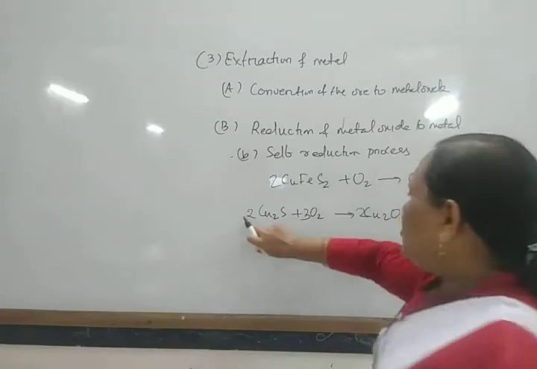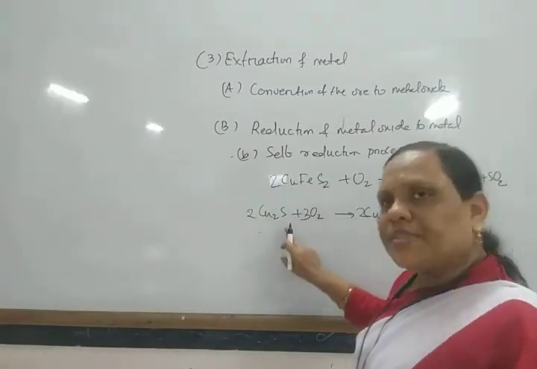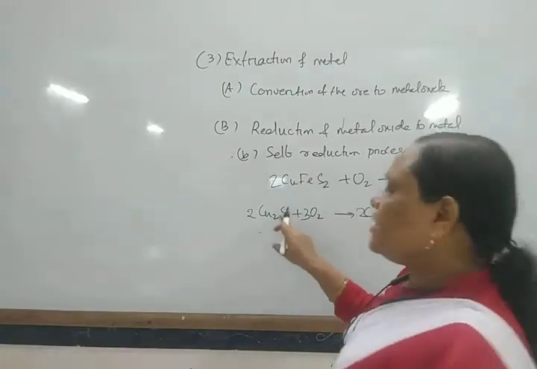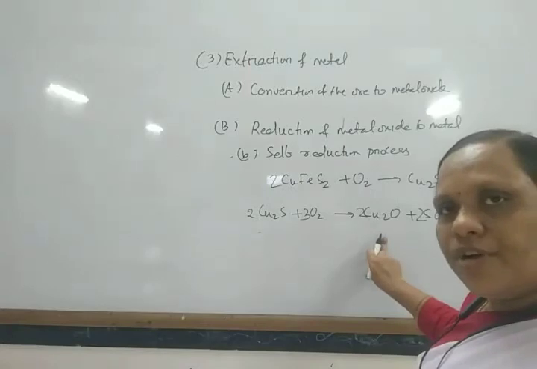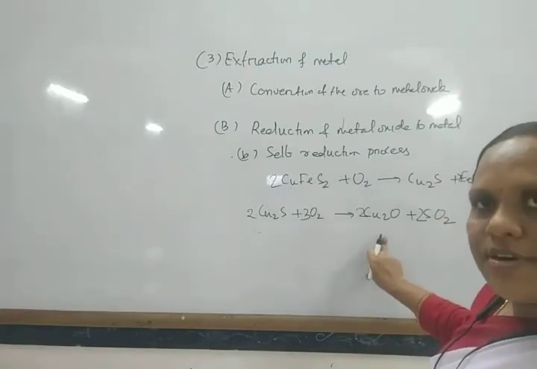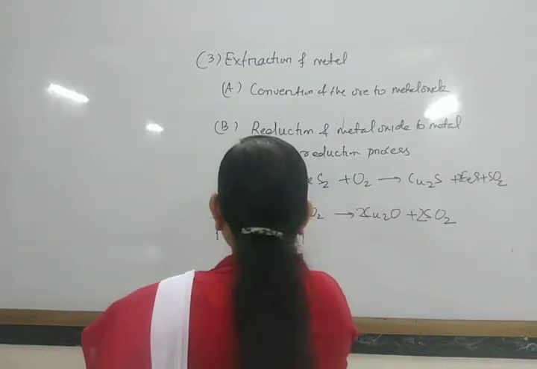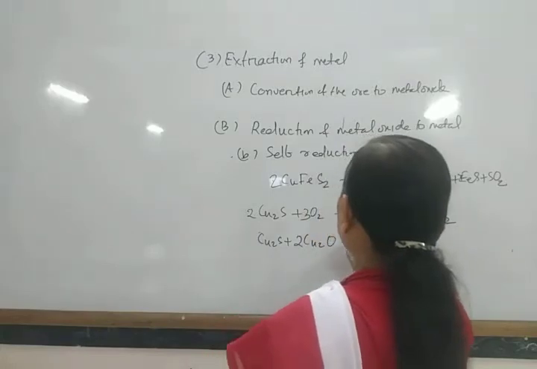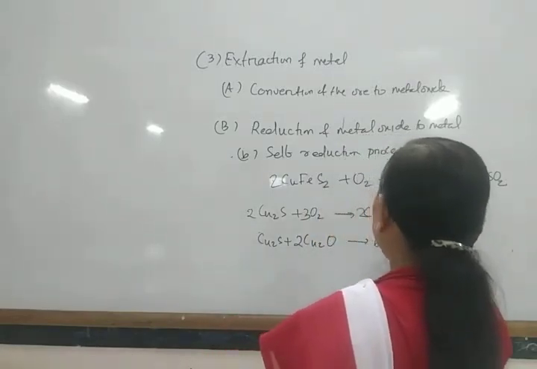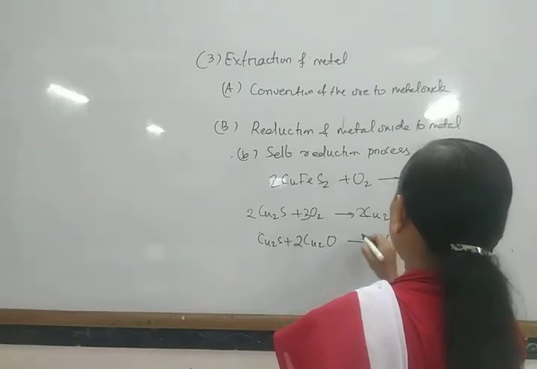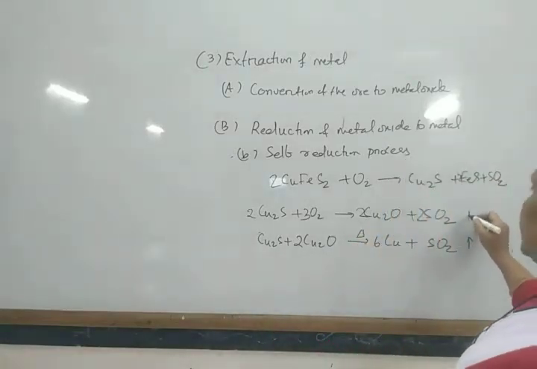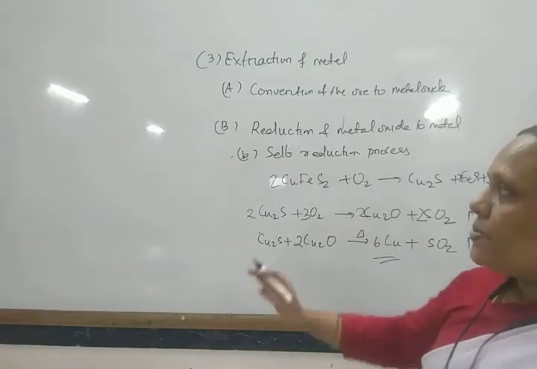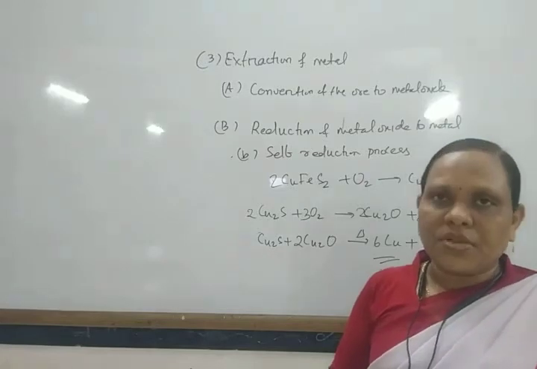And again it reacts with this Cu2S. So in this process, all the sulfide ores are not converted into oxide. Some of the sulfide ore remains. So this sulfide ore again combines with this oxide ore to form metal and sulfur dioxide. Cu2S plus 2Cu2O give rise to 6Cu plus SO2. In this way sulfur dioxide gas is produced and metal is formed. So this is the process, and that process is known as the self-reduction process.